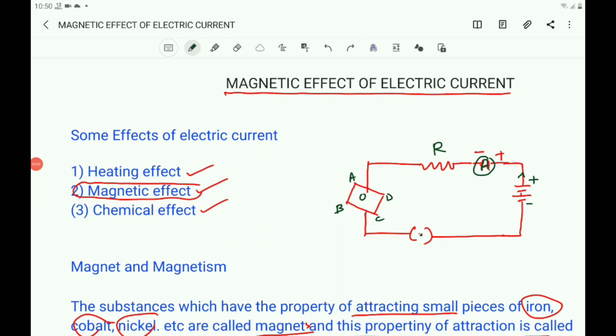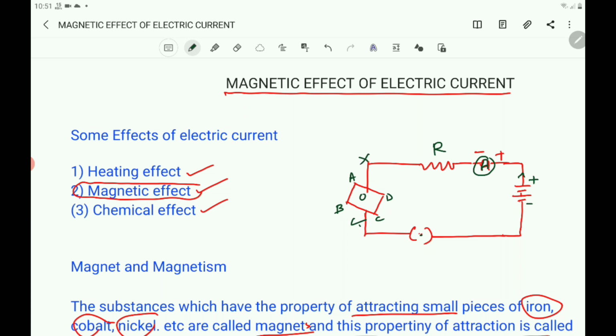Now about the magnetic effect of electric current. We know that an electric current carrying wire behaves like a magnet. Let us do the activity to reinforce it. Take a straight conductor, a straight thick copper wire, and place it between the points X and Y in an electric circuit.